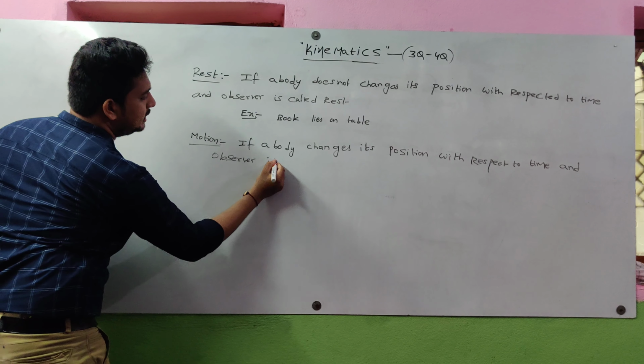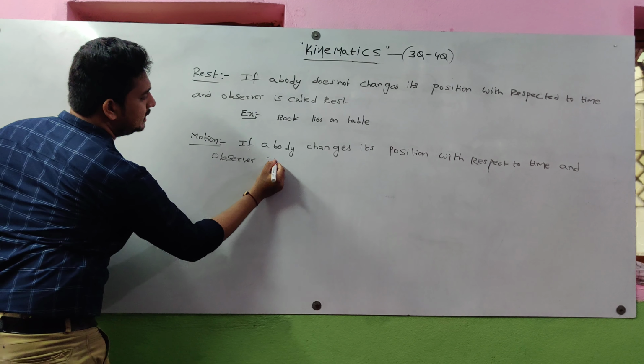For example, a car is traveling on a road. Here, the body changes its position with respect to time and observer.